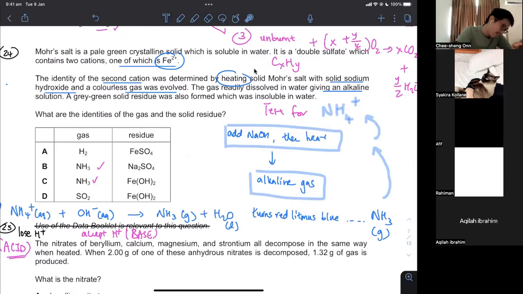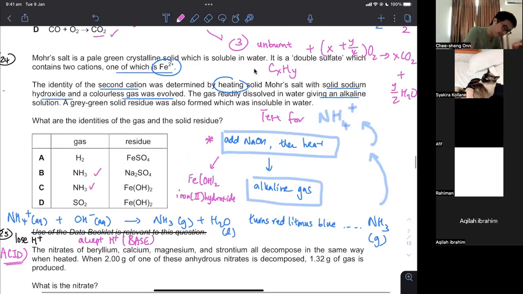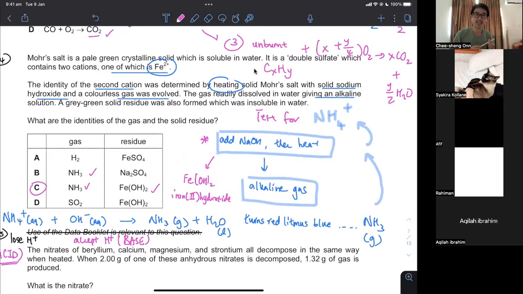Now, a gray-green solid was also formed. Why do you get a gray-green solid? Because you have added NaOH. Not only do you have one cation, you have two cations. The other one is Fe2+, so you're going to get iron(II) hydroxide. This iron(II) hydroxide is green in color, although it will turn brown on the surface, as it gets oxidized very easily. So that's going to be option C there.